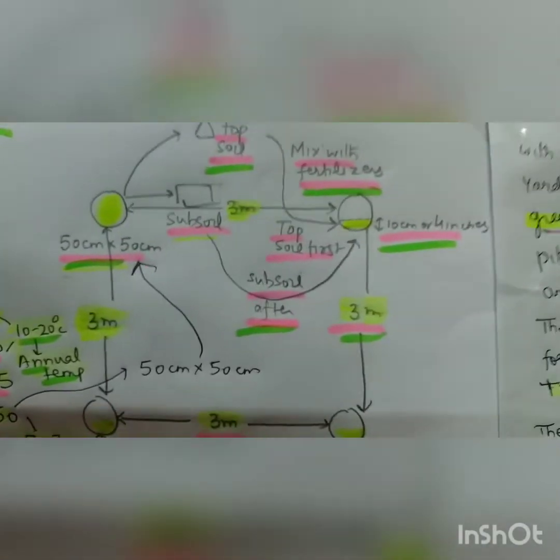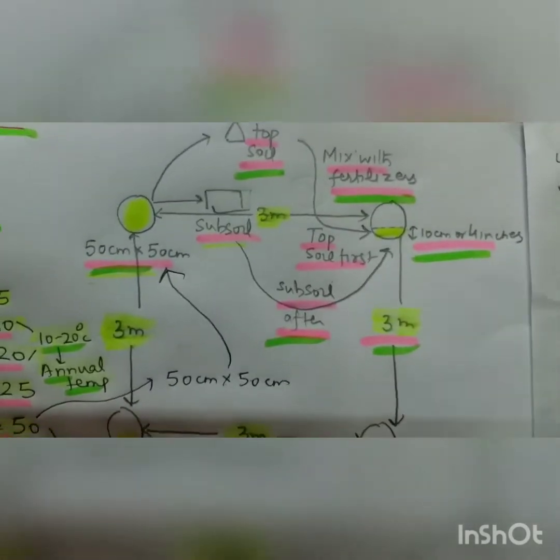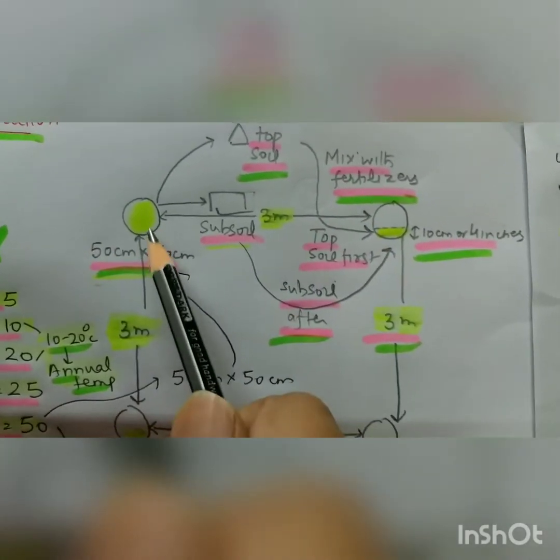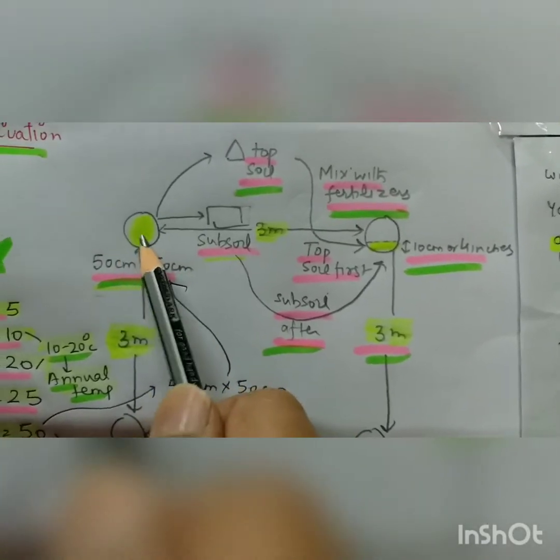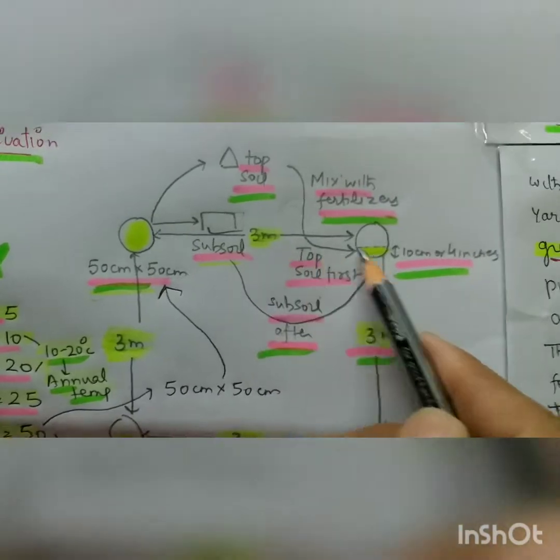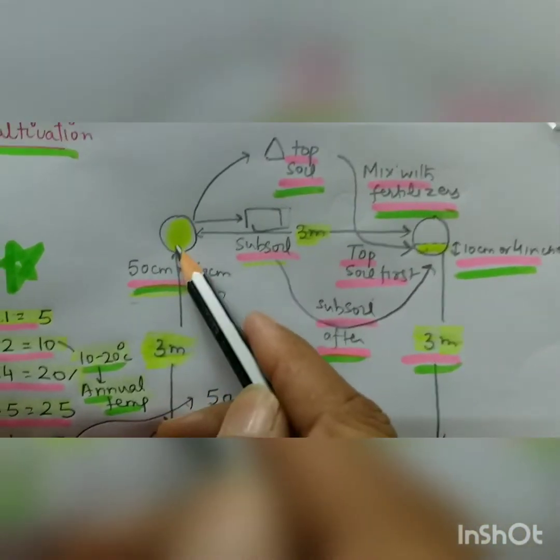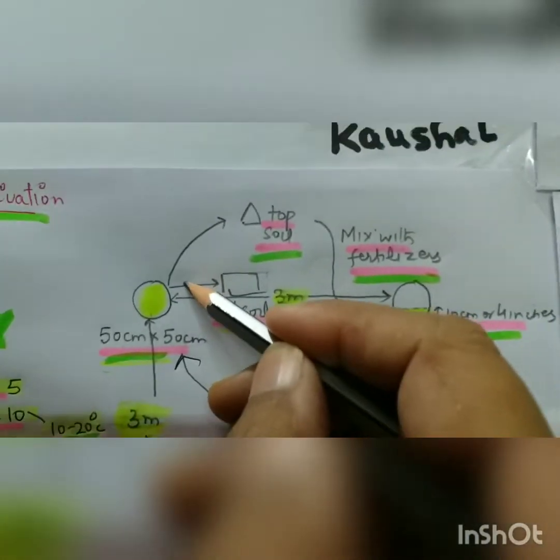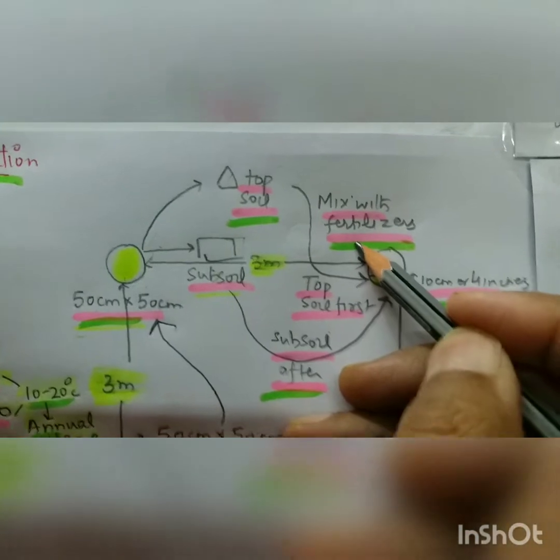See, this is the basic structure we are taking here. These pits are 50 centimeter by 50, that is, depth 50 centimeter, diameter 50, and they are 3 meter apart. This 3 and 3. When they are dug, two soils are separately placed, topsoil and subsoil, and this topsoil is mixed with the fertilizers.